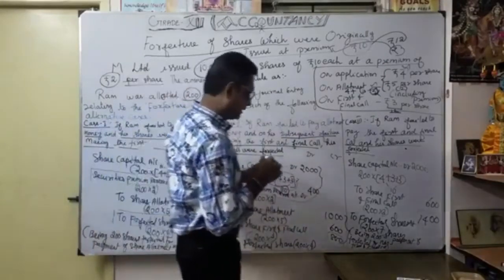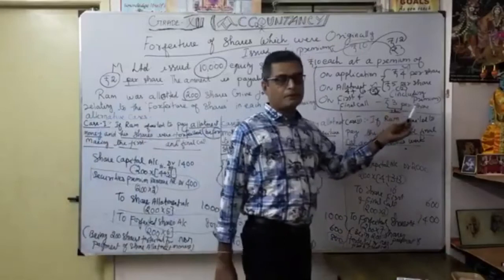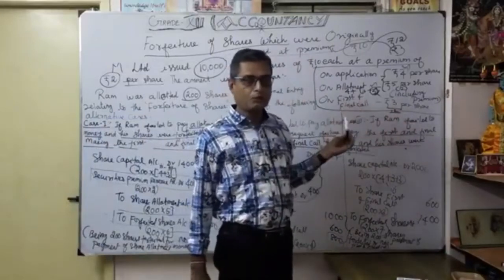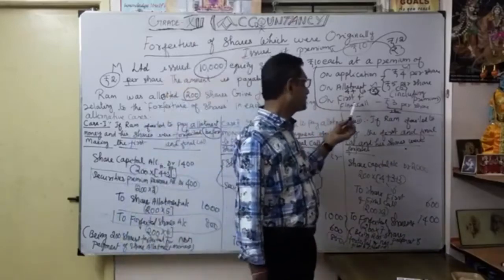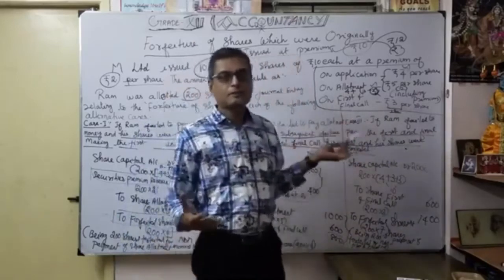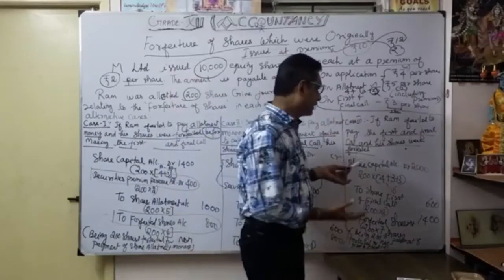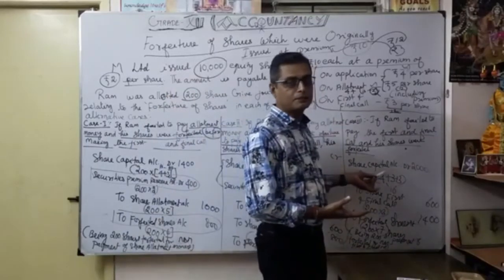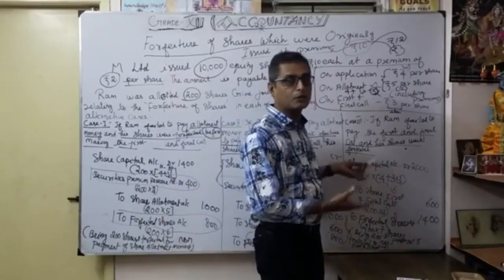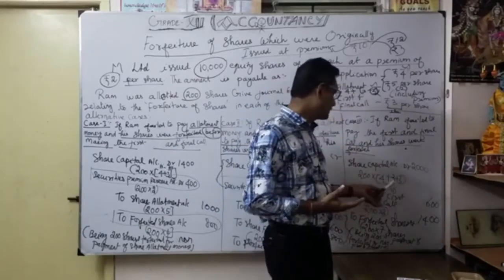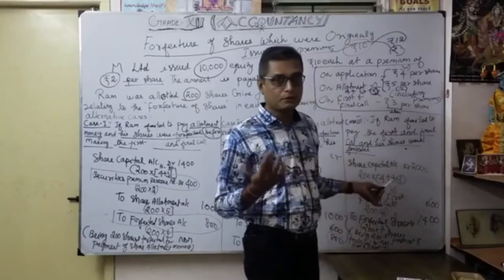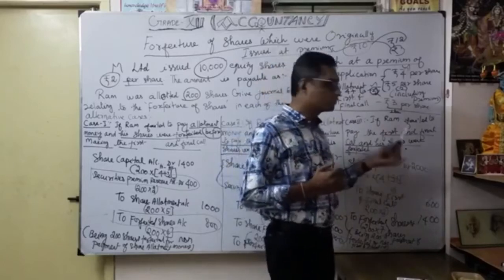But here the security premium is received, and for the company, the 200 shares allotted defaulted only on the first and final call. So here the security premium is received. How will the journal entry be? Here I don't want to show my share capital. What amount am I going to show? Called up capital less premium. That's what I showed: 4 plus 3 plus 3. The 2 rupees I have not shown even though received. So 200 into 10, 2000.